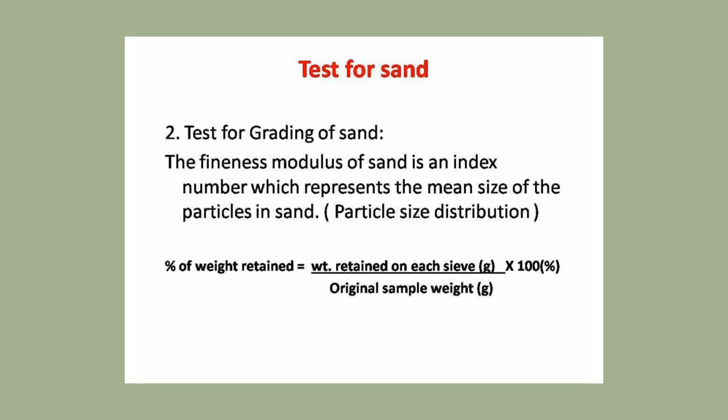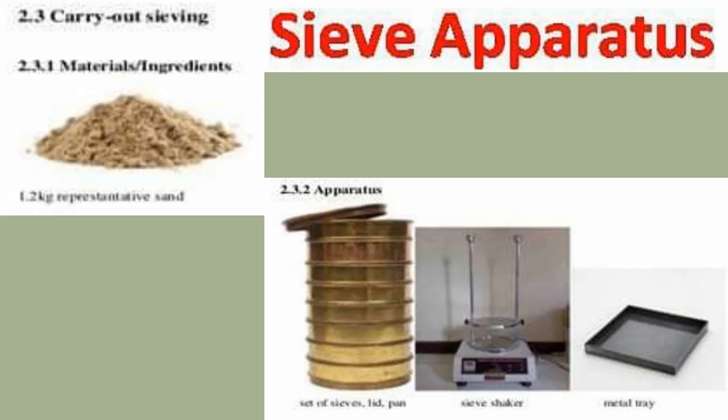The percentage of weight retained is equal to the weight retained on each sieve in grams divided by the original sample weight, multiplied by 100. So you can calculate it in percentage. Then this is the apparatus called the sieve test. This is the sand material, this is the tray, and we need the sieve shaker, or you can shake manually. Then this is the set of sieves, then the pan.